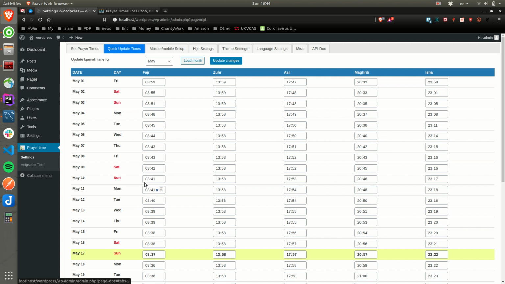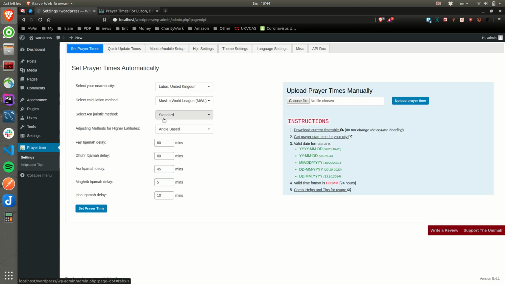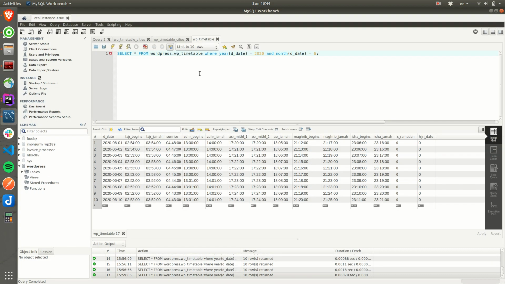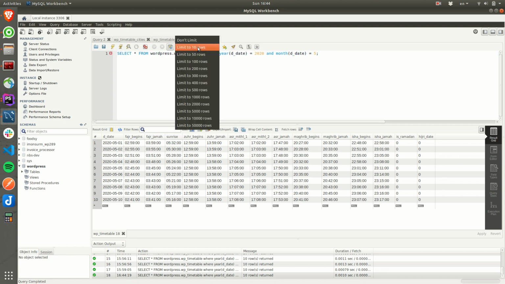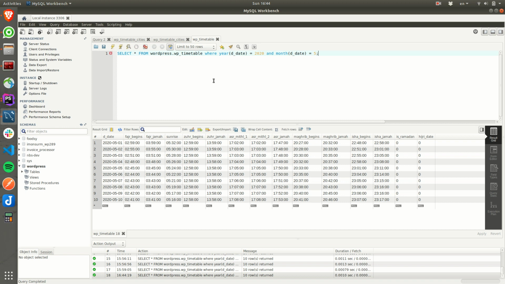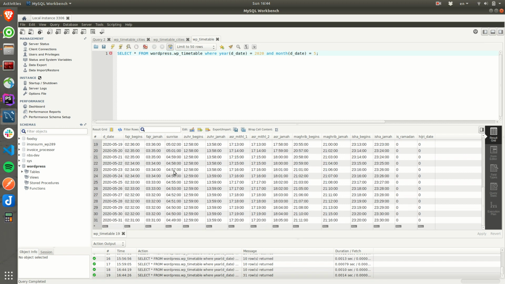Even though it is Jamaat time, I can test because I'm saying my prayer Fajr Iqama will start 60 minutes after the start time. We can also test in the database. So this is May. So if we go to May, these are the start times for May, as you can see.